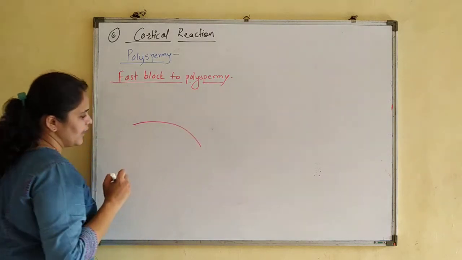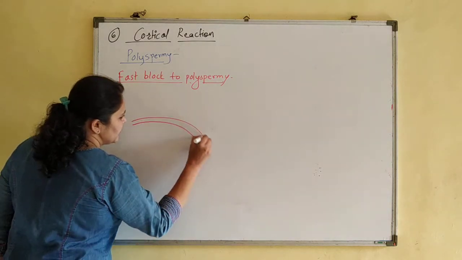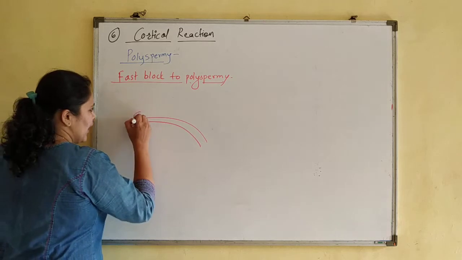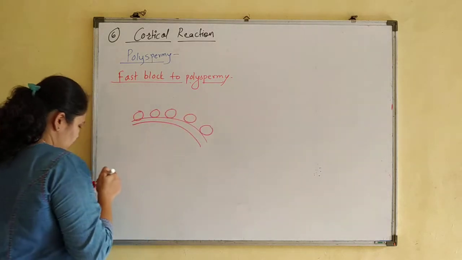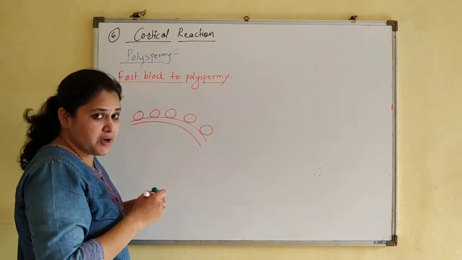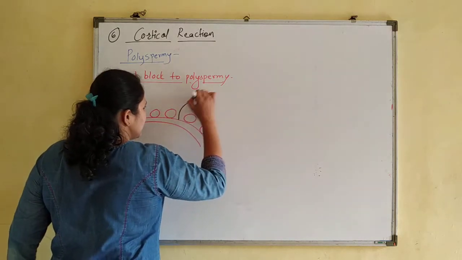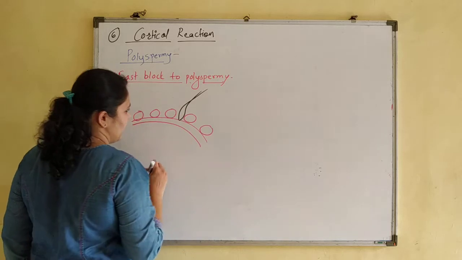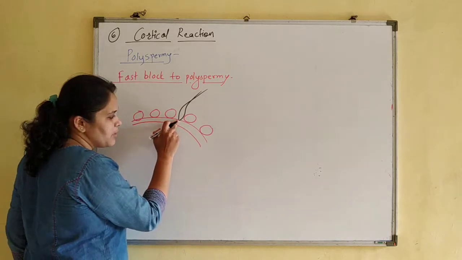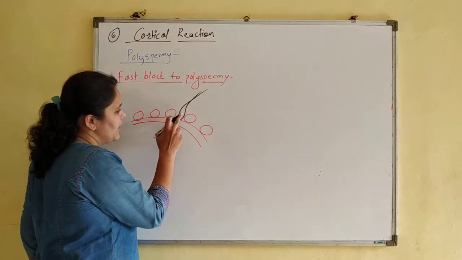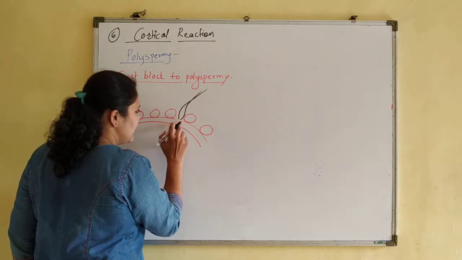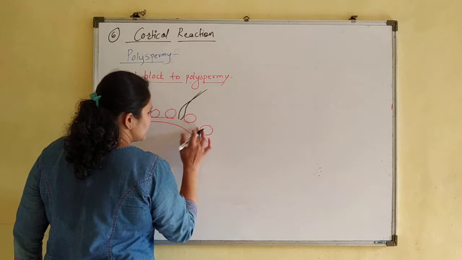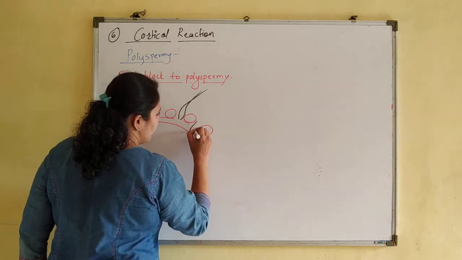This is the egg membrane, this is zona pellucida, and these are your corona radiata. Now, as soon as the sperm head touches the zona pellucida, by secreting the enzyme, it reaches up to the egg membrane.